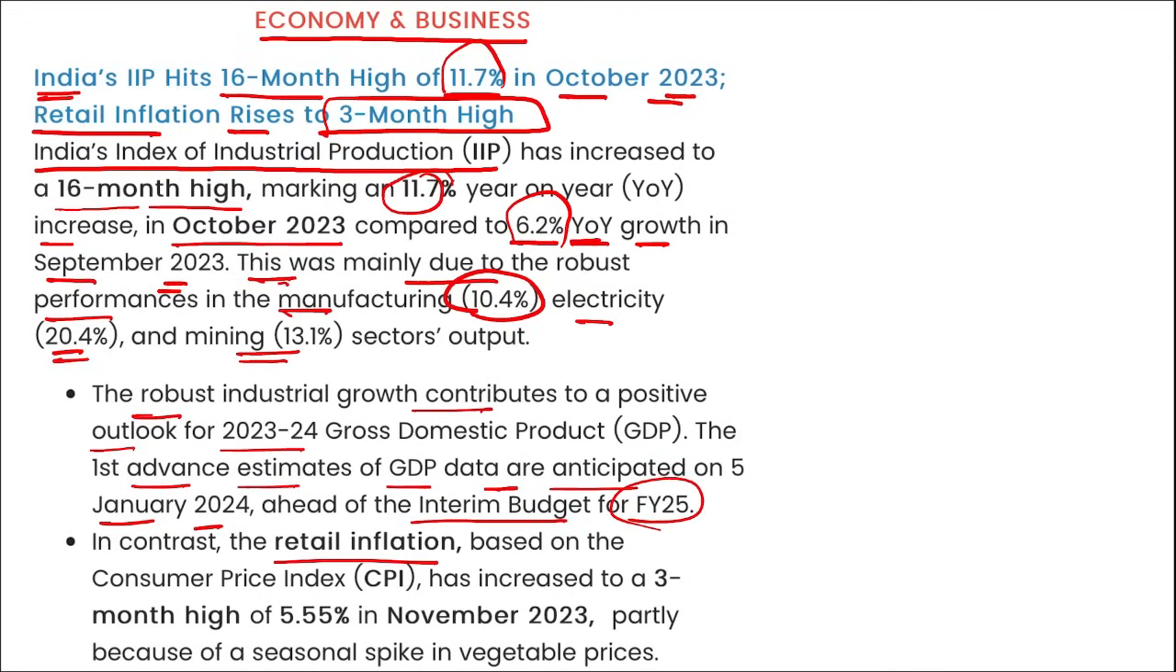In contrast, the retail inflation based on the consumer price index has increased to a 30-month high of 5.5% in November, right? And this is because of the seasonal spike in vegetable prices.